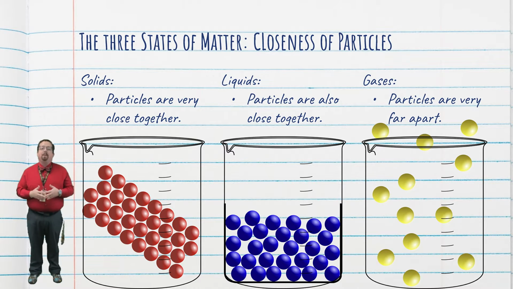In solids, particles are very close together, which makes compressing them nearly impossible. In liquids, particles are also really close together, which also makes them nearly impossible to compress. And, as you can see, the particles in a gas are very far apart from each other. In fact, that's one of our assumptions for the kinetic theory of gases, that the distance between gas particles is enormous when compared to the size of each individual particle. We'll learn much more about the kinetic theory of gases later this year.